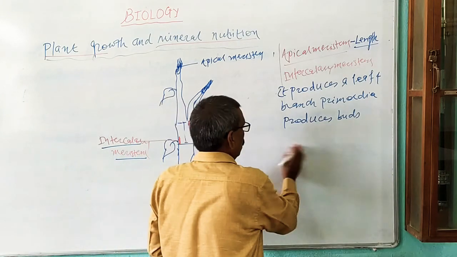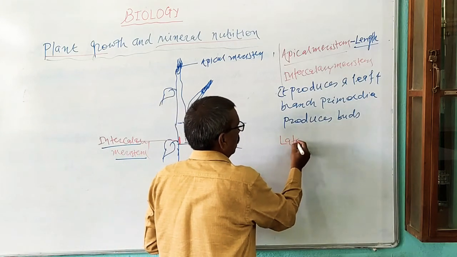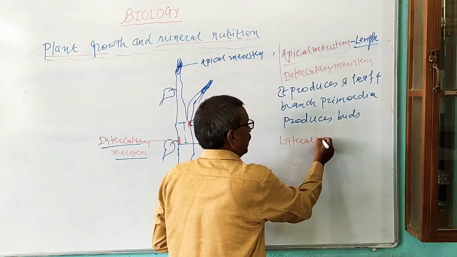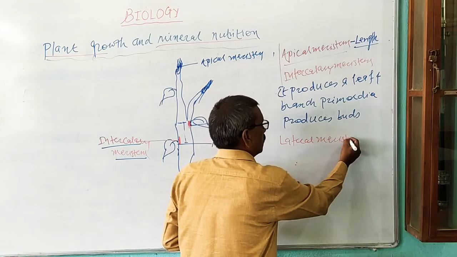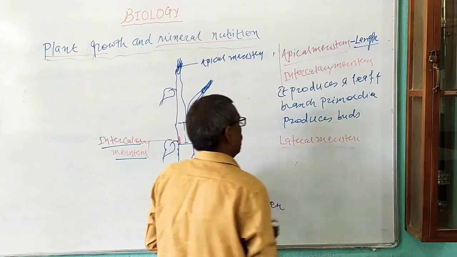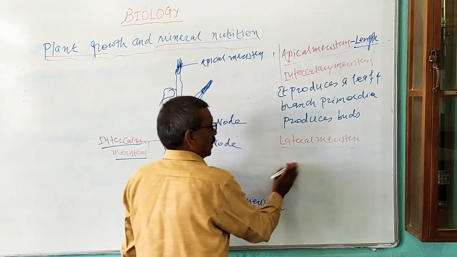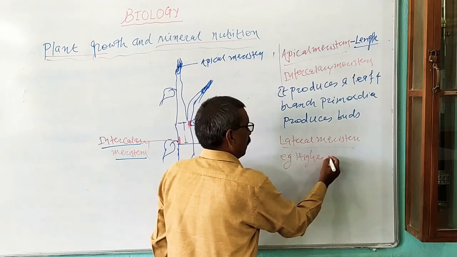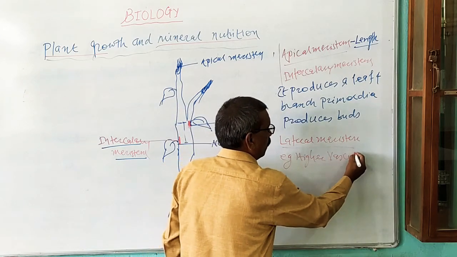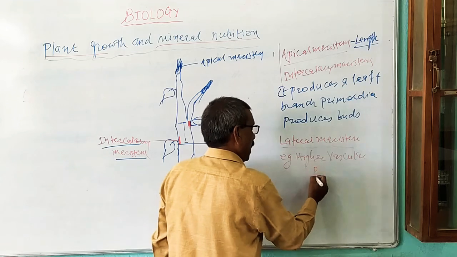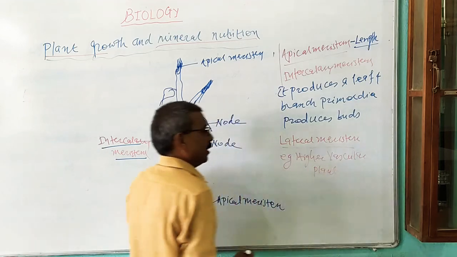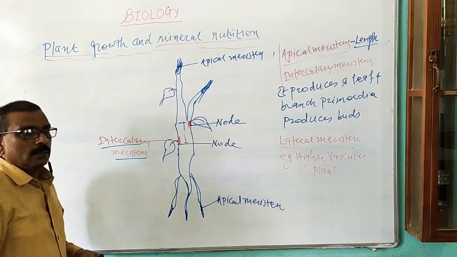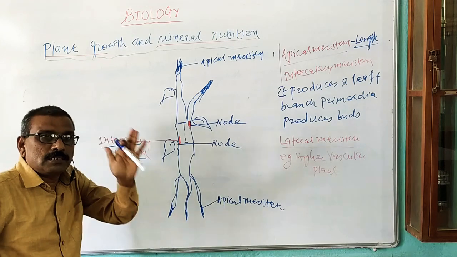is known as a lateral meristem. The word itself suggests lateral meristem. Now, this is found in case of a higher plant. It is found in case of a higher vascular plant. Now, in case of higher vascular plant, the vascular bundles are produced.